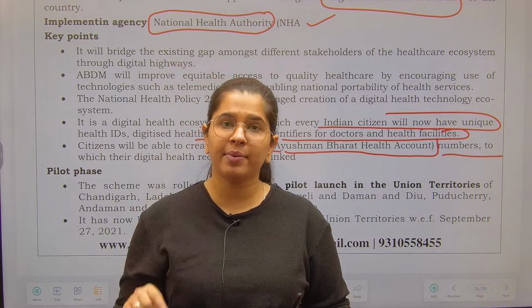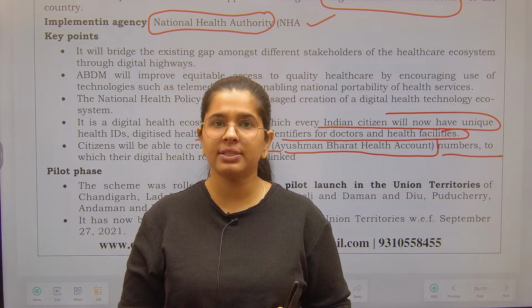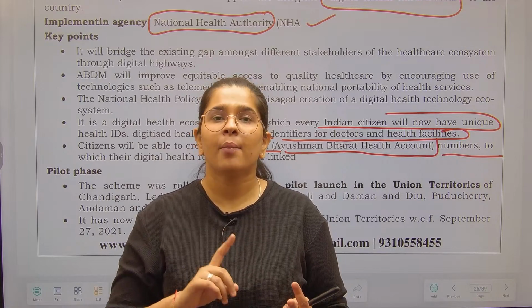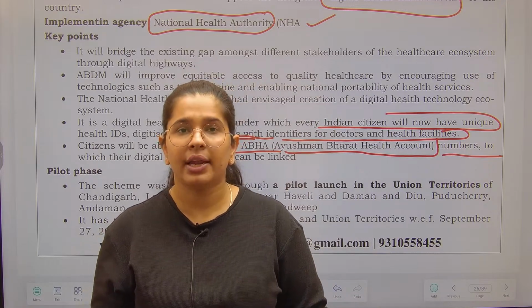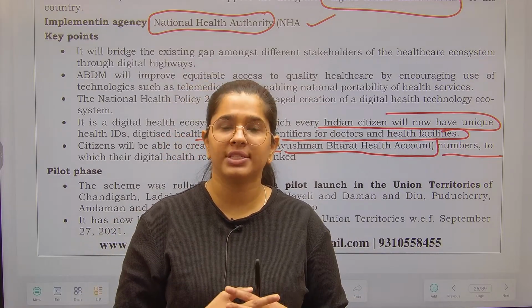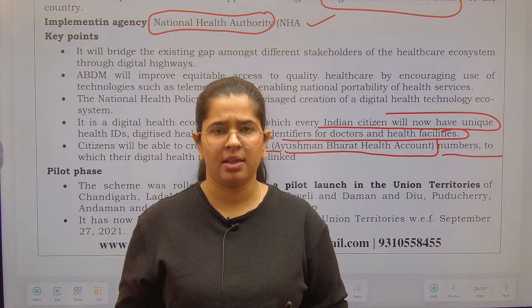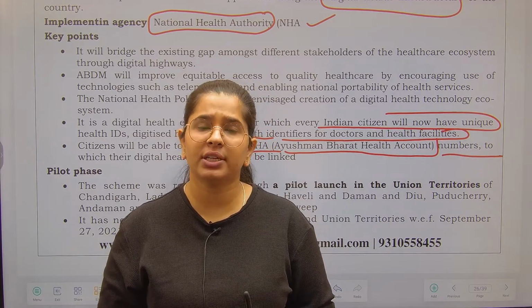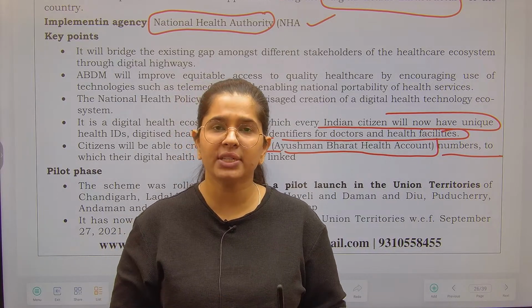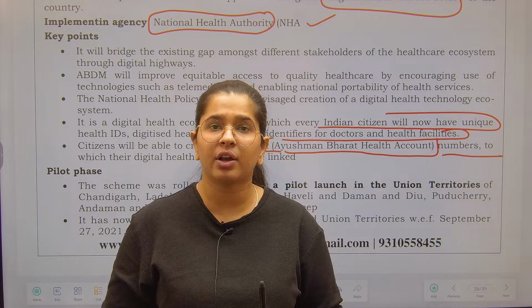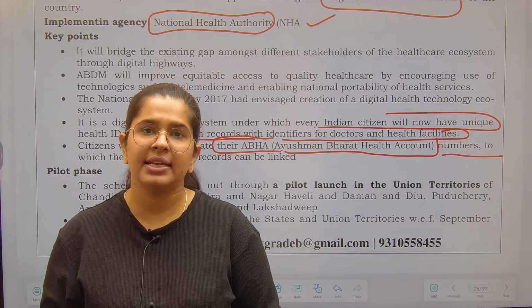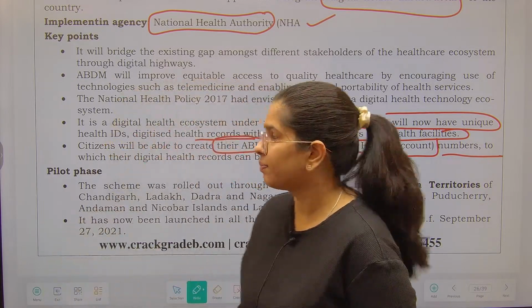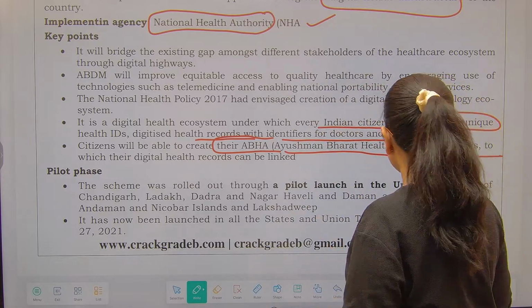Now, the doctor will be able to get all of your past records, like what's your age, what are your health related problems, what have been the previous diagnostic reports, right? What was the last date when you came for the checkup, and all the related things that will be mentioned in your digital health ID. You do not have to tell each and everything. The doctor will have a record of everything of yours, and hence a suitable checkup can be provided to the patient. Now pilot phase, it was launched in some areas of our country, not very important.